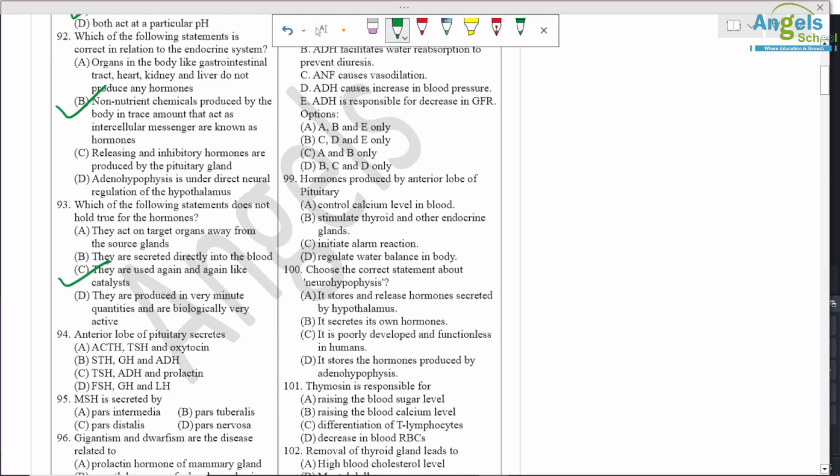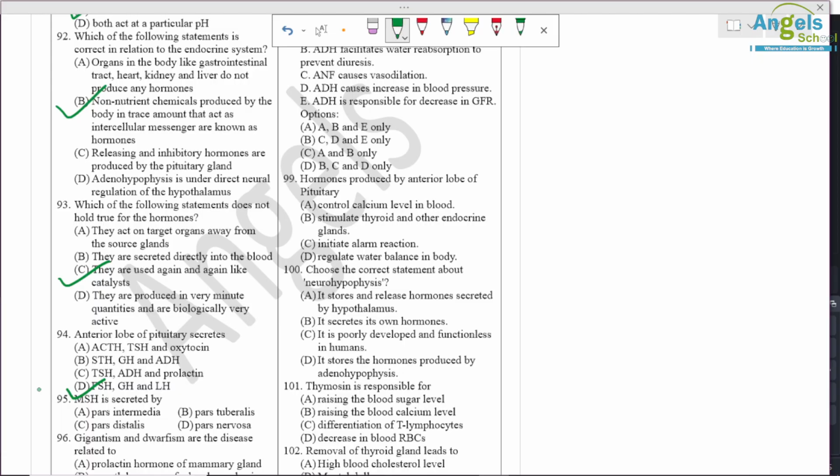Question number 94. Anterior lobe of pituitary secretes. So anterior lobe of pituitary secretes FSH, GH and LH. Oxytocin is a wrong option. ADH is a wrong option, and again ADH is a wrong option. So option D is correct.